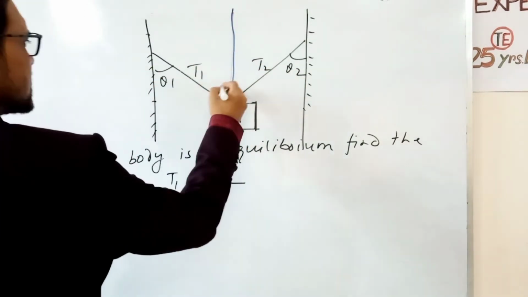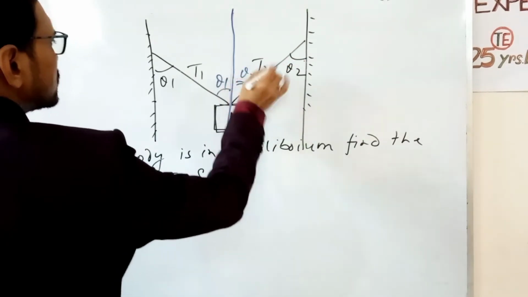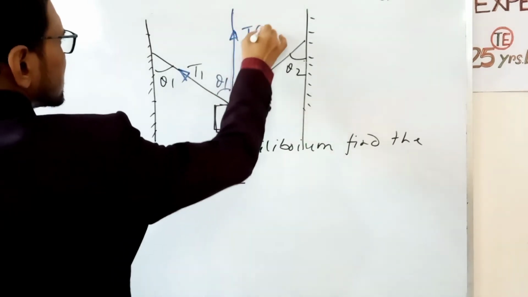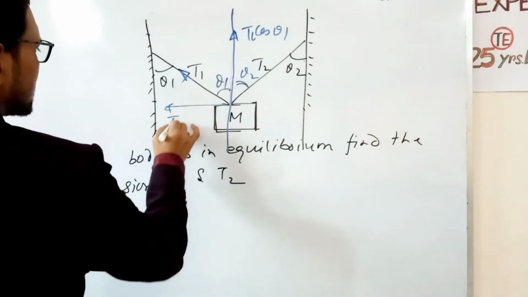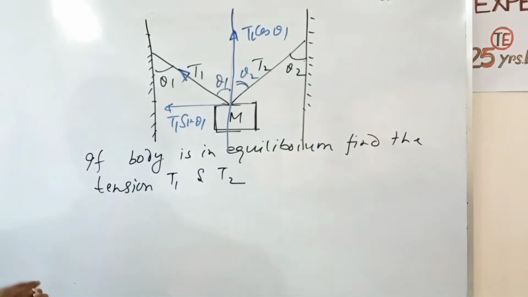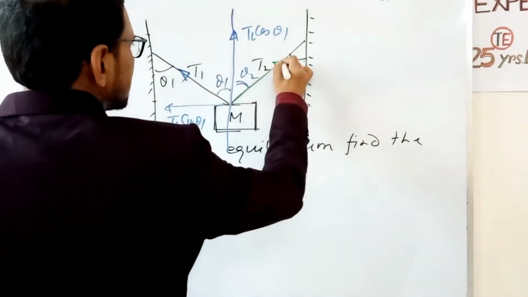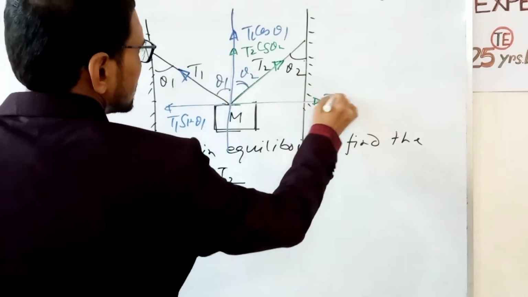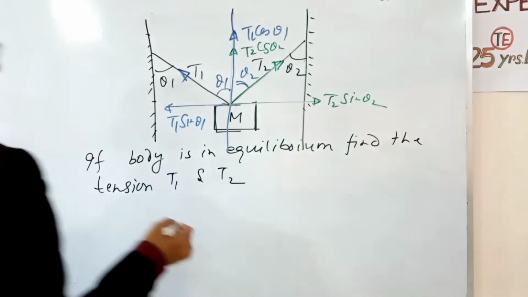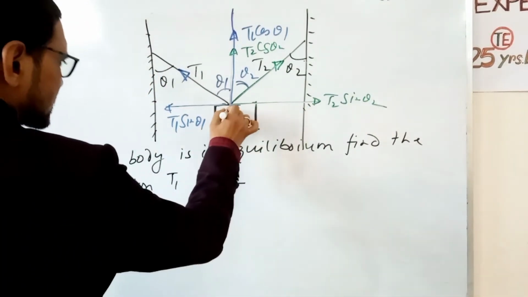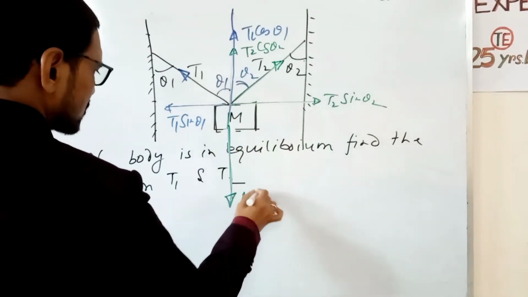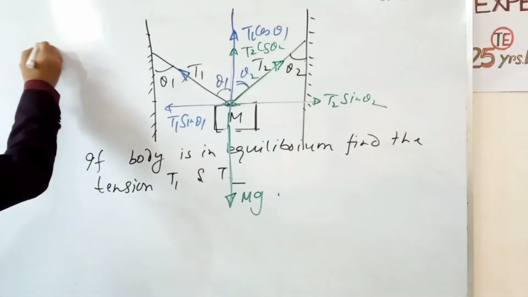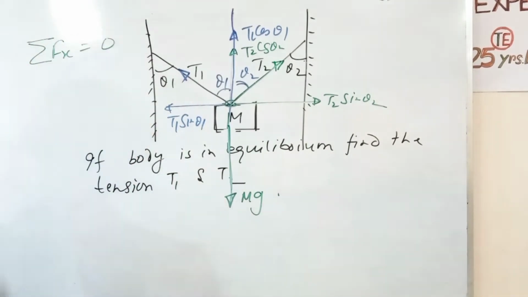Vertical line. Now this is θ1, and this is θ2, so T1 acts in this direction. T1 has two components, T1 cos θ1 along the vertical and T1 sin θ1, and T2 acts in this direction. T2 also has two components, T2 cos θ2 and T2 sin θ2. And the weight of the body acts vertically downward.